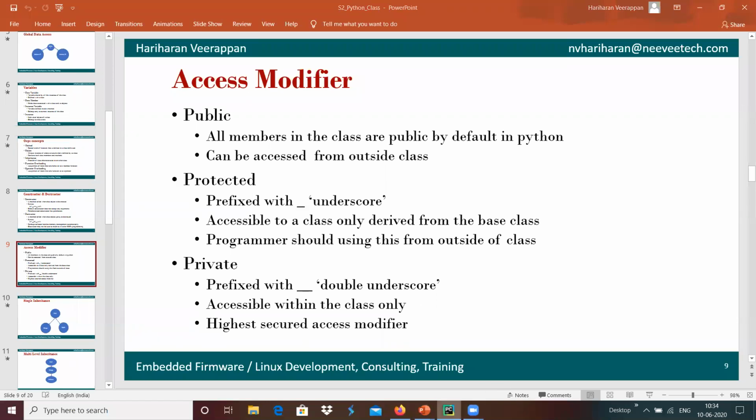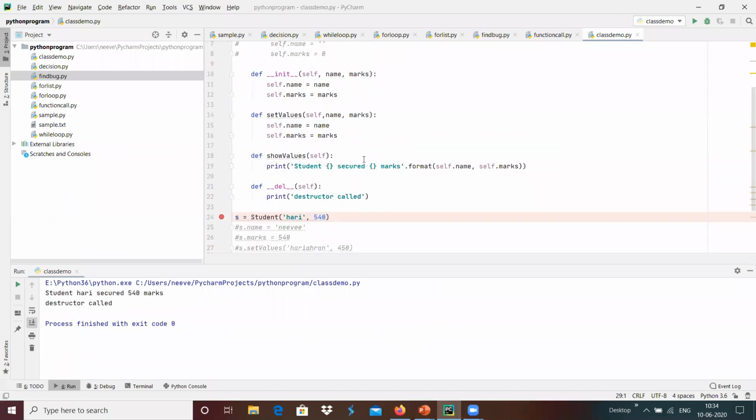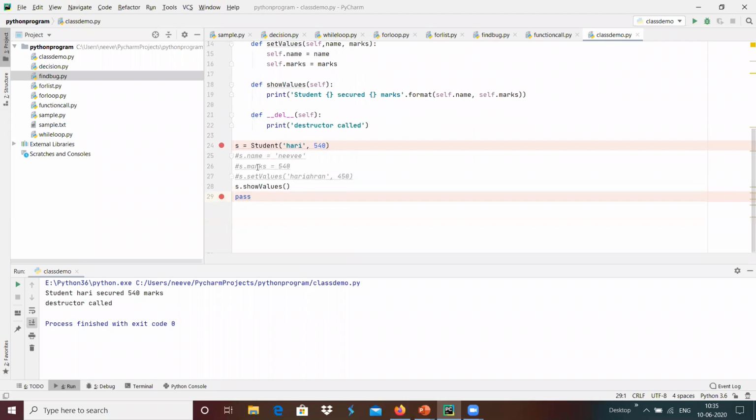For example, here we have created setValues as the method, and name and marks as the members. All are public. They can be accessed outside this class over here. For example, we are able to access s.setValues, s.name, and s.marks. All can be accessed from outside.